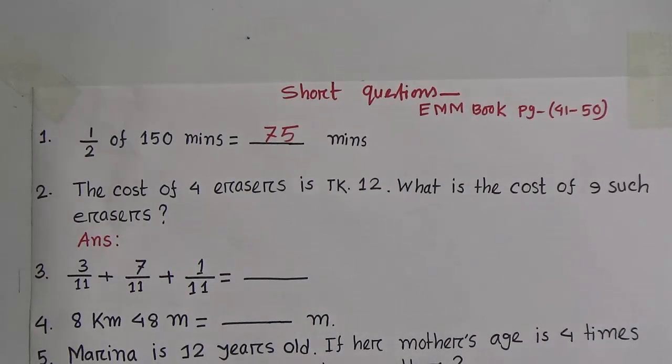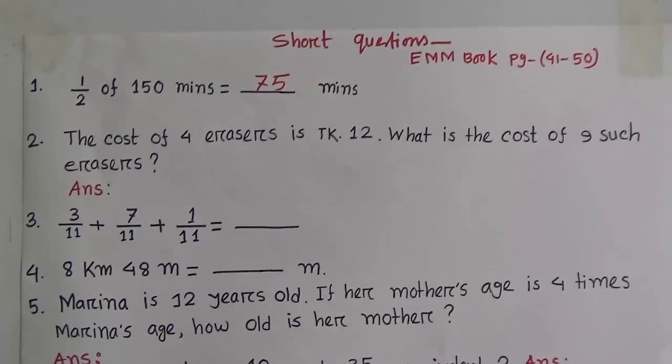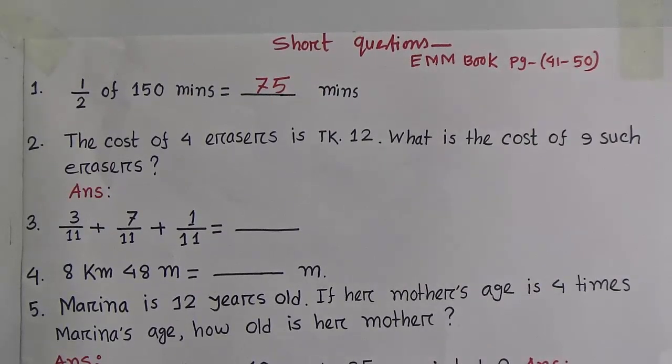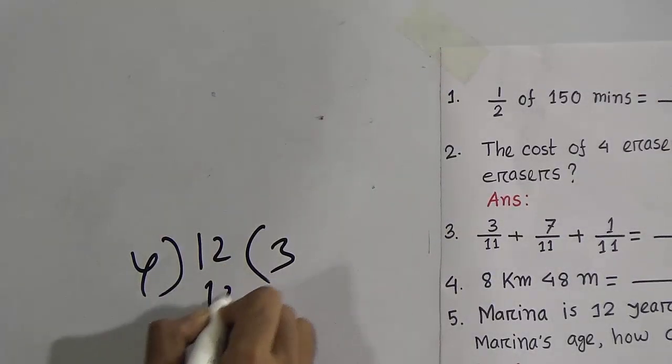Now look, question number 2. The cost of 4 erasers is taka 12. What is the cost of 9 such erasers? The cost of 4 erasers is taka 12, so the cost of 1 eraser is what? Divide 12 by 4. 4 threes are 12.